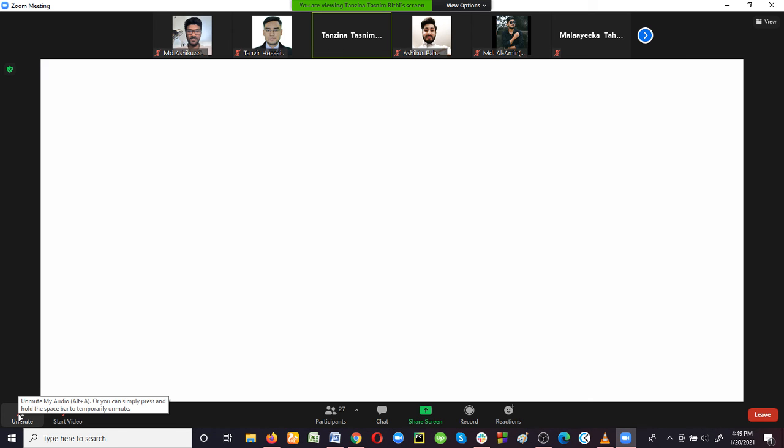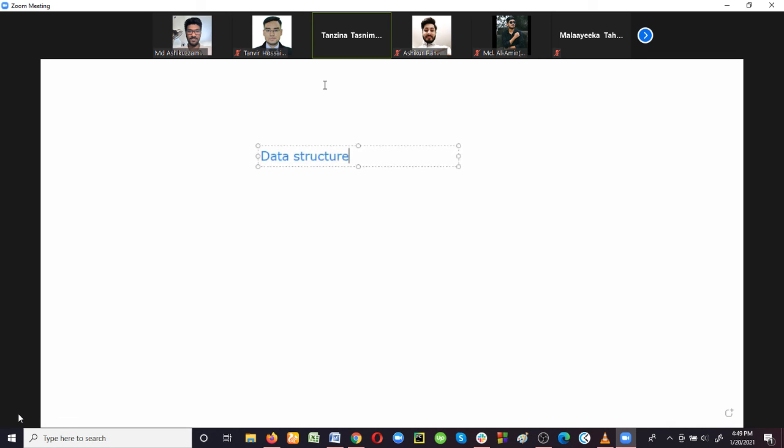So there are two types of data structure. Data structure can be divided into two types. We'll discuss these things in our next classes. I'm just trying to give you a basic idea of data structures. So data structure can be divided into two categories. One is called linear data structure and another is called nonlinear data structure.